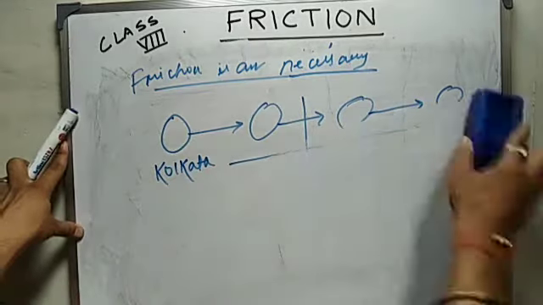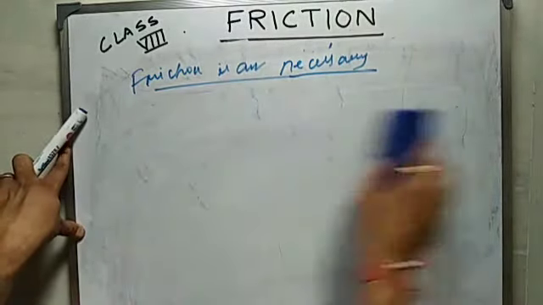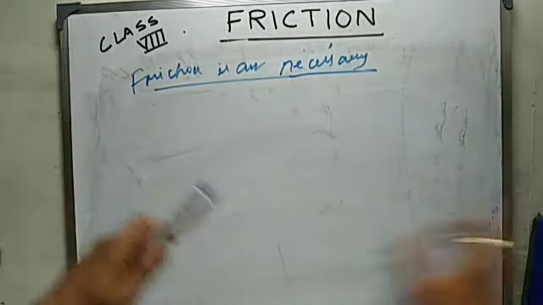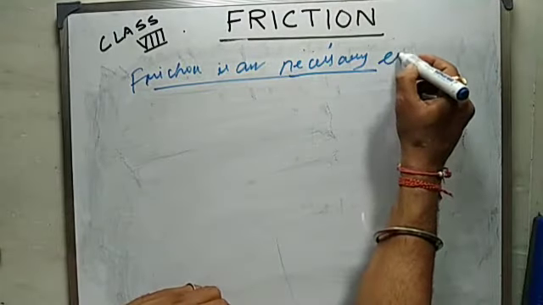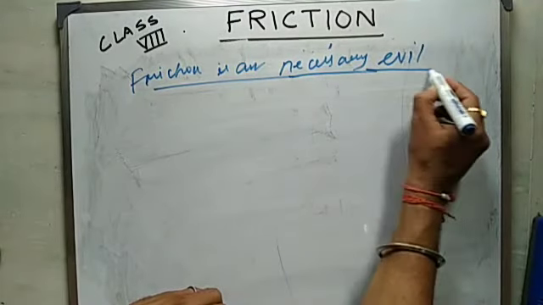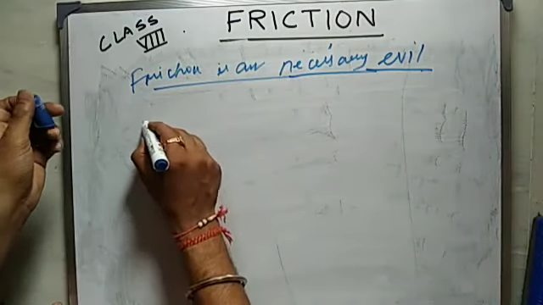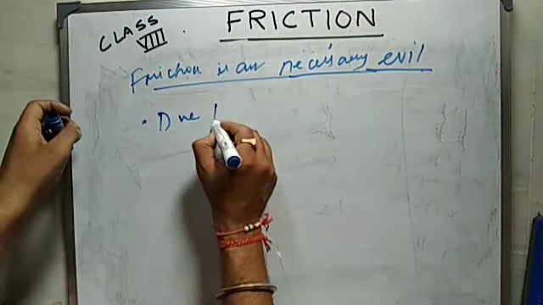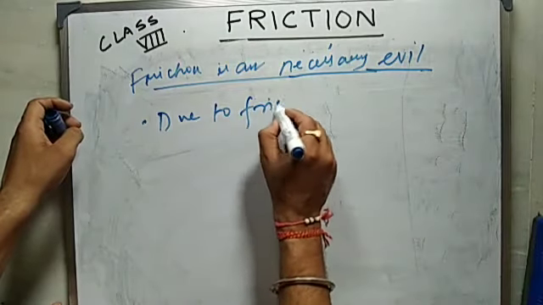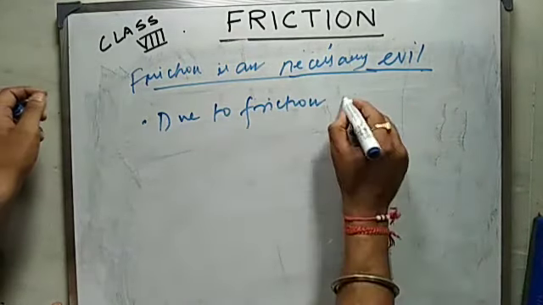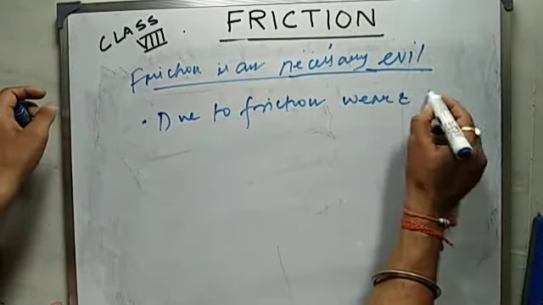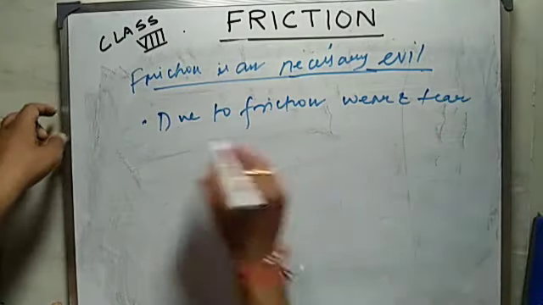But it's really true that friction is evil too. Friction is evil too. How? Because due to friction, wear and tear occurs.